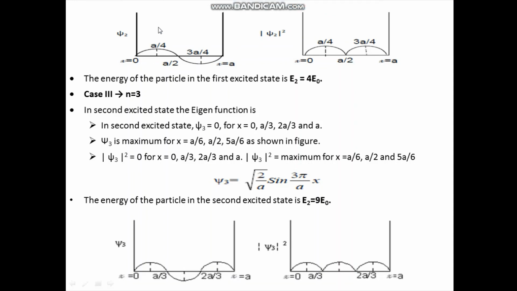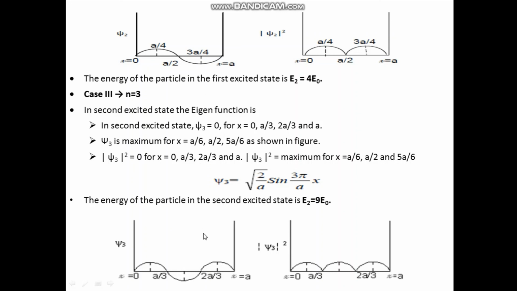So in this diagram, you may wonder how we got this a by 4 and 3a by 4. See, we know a is the width of the potential well. This is x is equal to 0. And from here it is divided into 4 parts, that is 1, 2, this is the third part, and the fourth. Therefore, this is x is equal to 0, this point is a by 4, this is 2a by 4, this is 3a by 4, and this is 4a by 4, that is a.